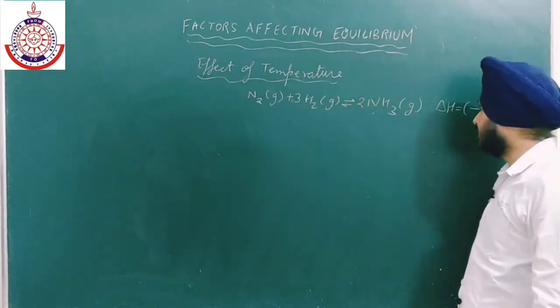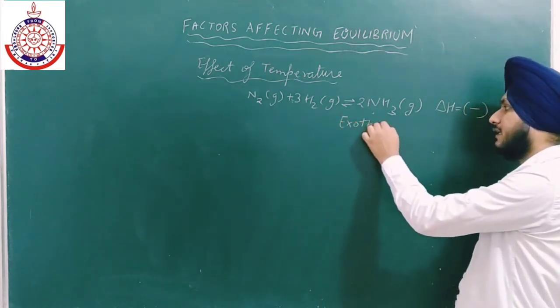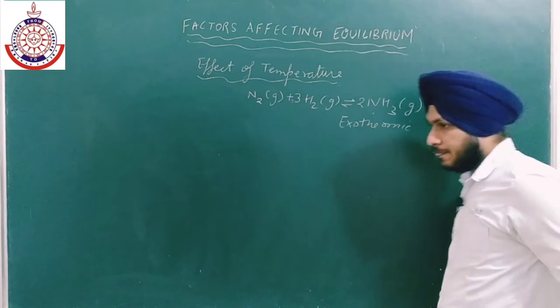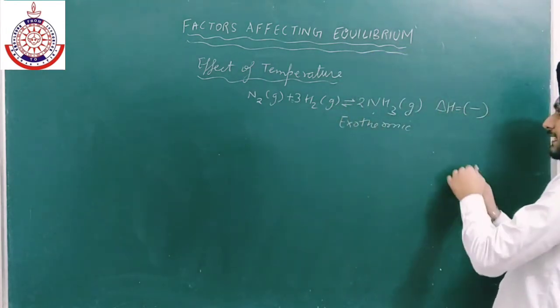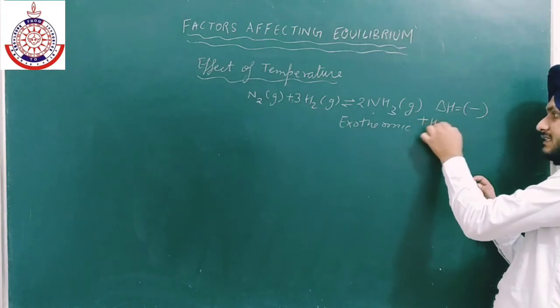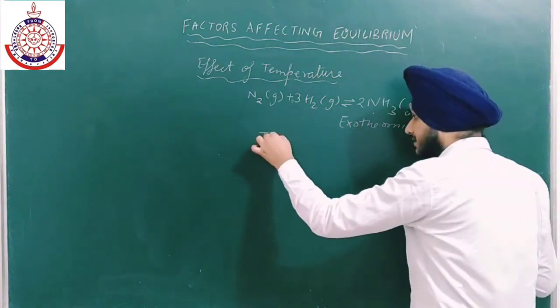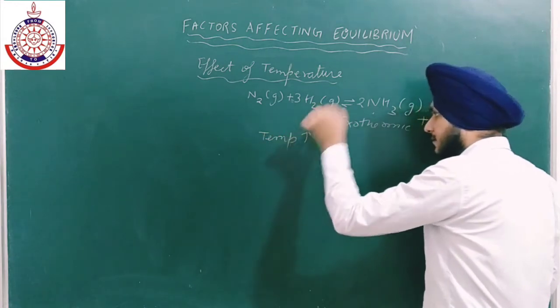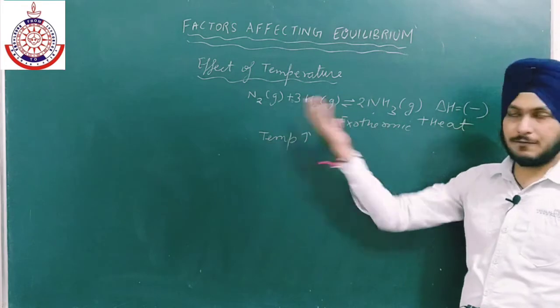Okay, so now this is an exothermic reaction. That is why the delta H is negative. We can also write that heat is released. Here I am writing that heat is released. Now, in the first case, I am increasing the temperature. This reaction is exothermic in the forward direction.